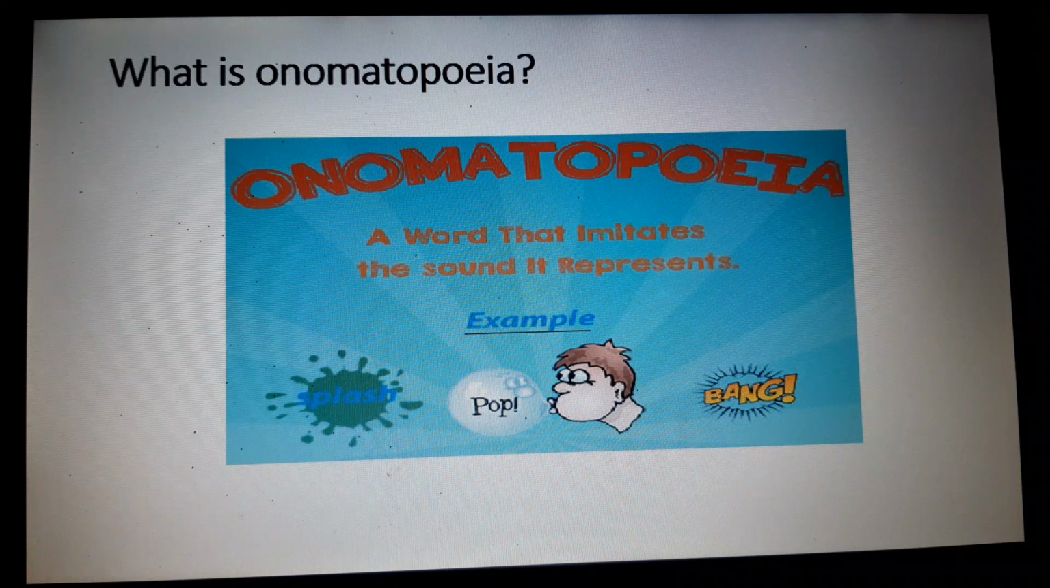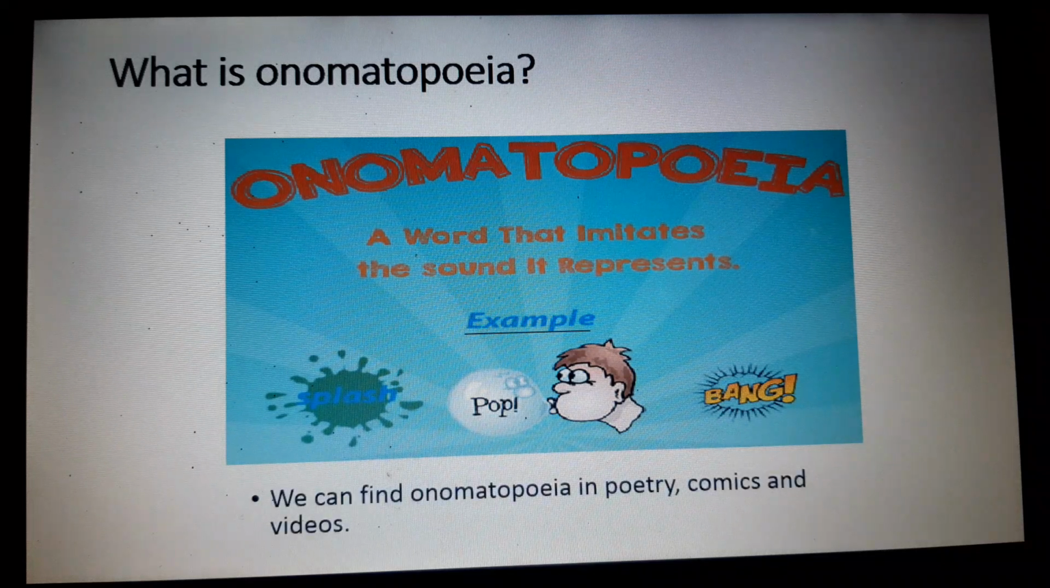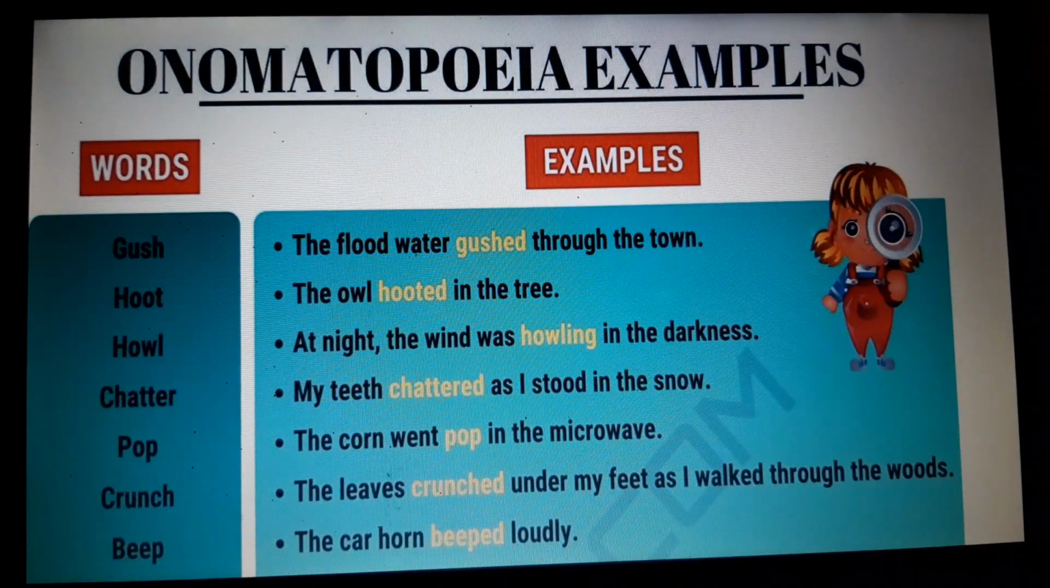We can find onomatopoeia in poems, comics, and videos. Let's look at some examples of onomatopoeia. Look at the first sentence. The flood water gushed through the town. Here, gushed is the onomatopoeia and it represents the sound that water makes.